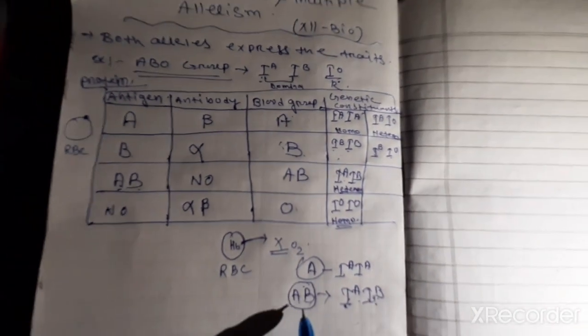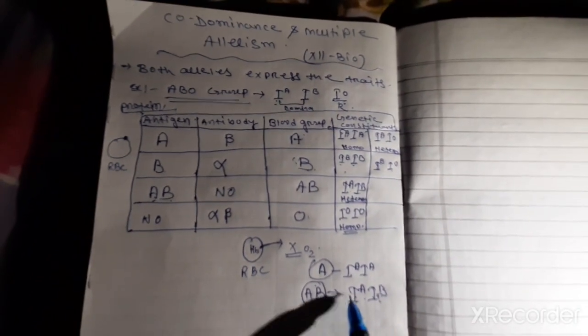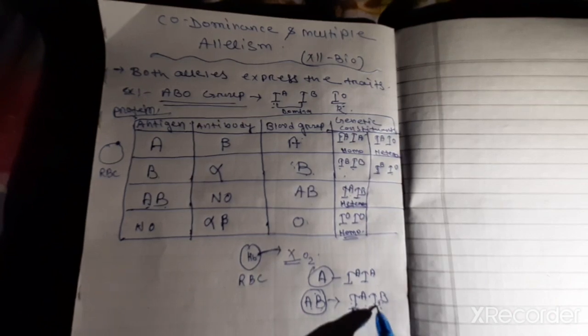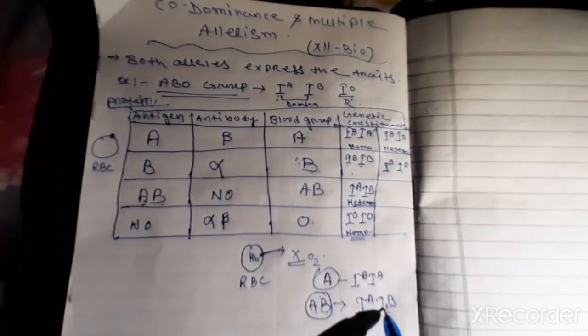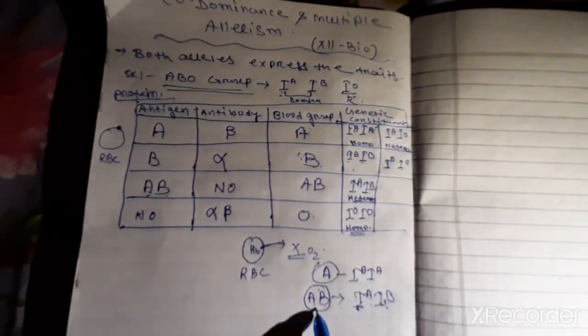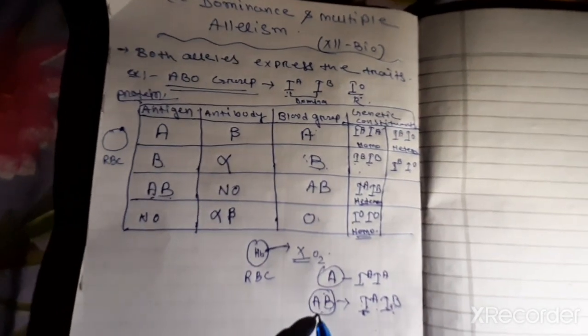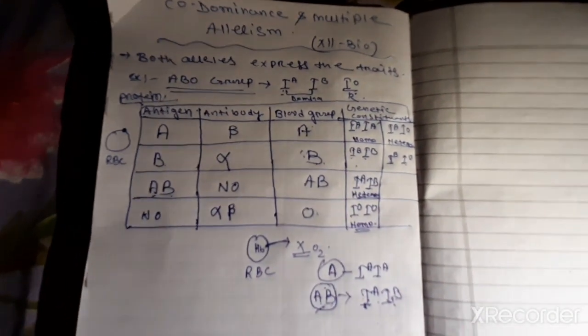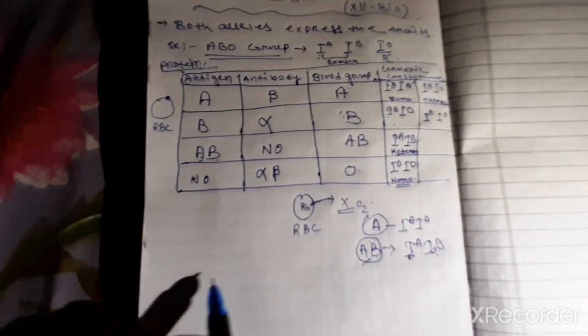It is called codominance. That means 50-50. The dominant will express the 50% trait and this dominant will contribute 50% of the trait. So that it is called AB, which is called codominance. This is about your codominance. Okay. In the next, we will move towards multiple allelism.